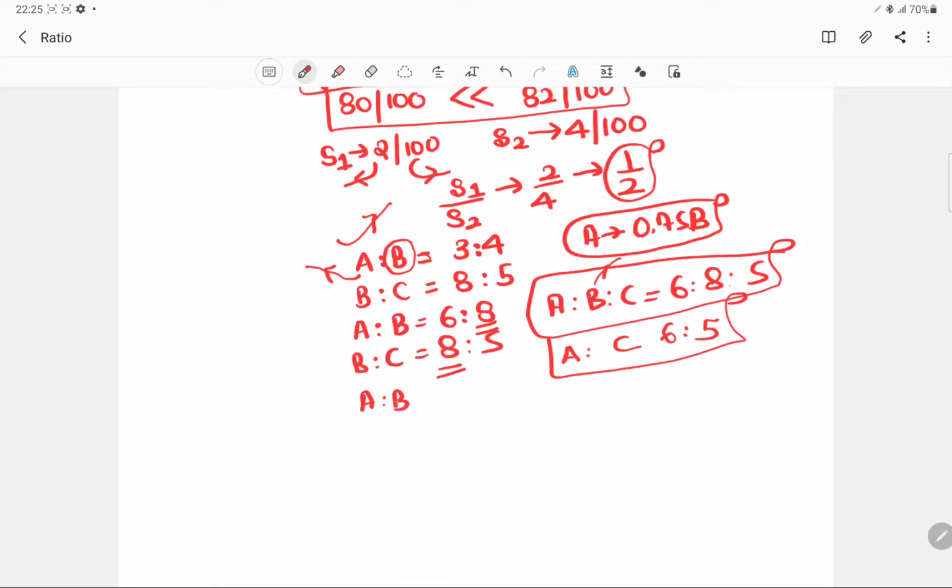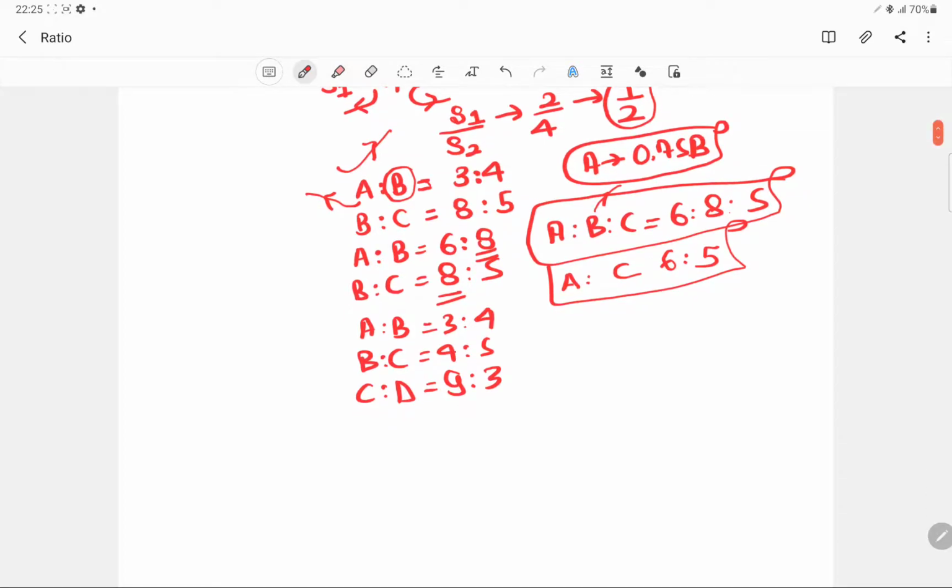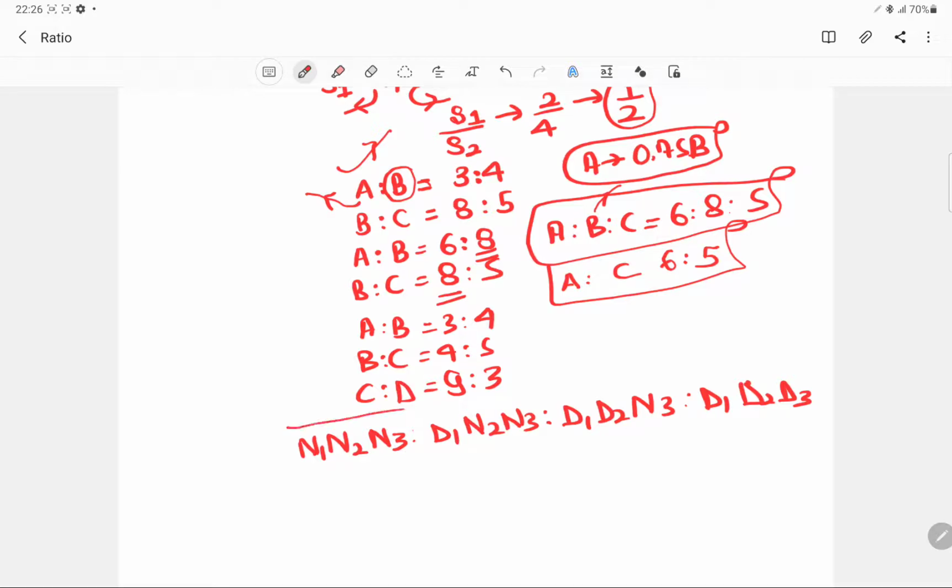For example, if you have A is to B, say 3 is to 4, and you have B is to C, that is 4 is to 5, and you have C is to D, and this is 9 is to 3. So you also have a formula for that. You can clearly say that N1, N2, N3 is to D1, N2, N3 is to D2, D1, N3 is to D1, D2 and D3. You can also find the ratio using this formula. So this is like N1, N2, N3, which will be like 3 into 4 into 9.